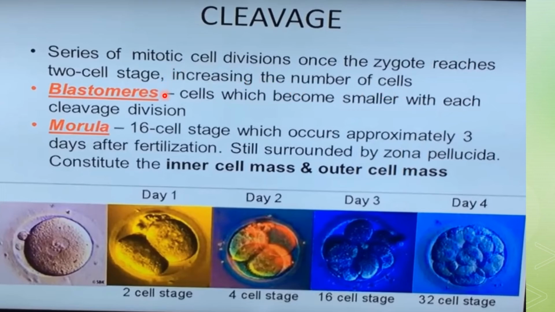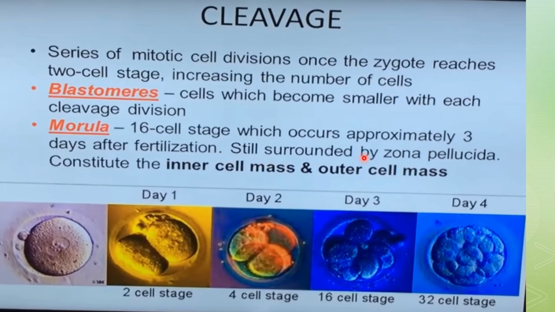There will be cells called blastomeres, which become smaller with every cleavage division. Firstly, there will be a morula stage, which is the 16-cell stage, and it will occur approximately 3 days after fertilization.